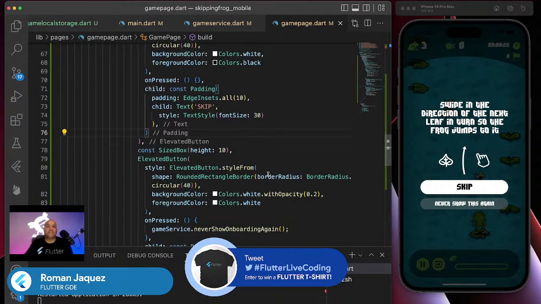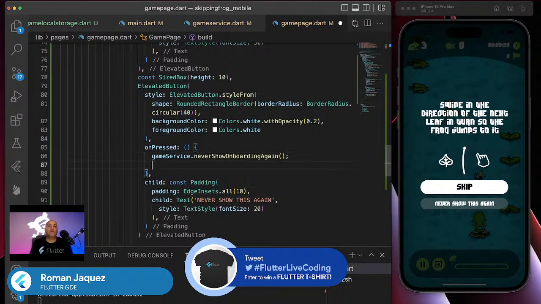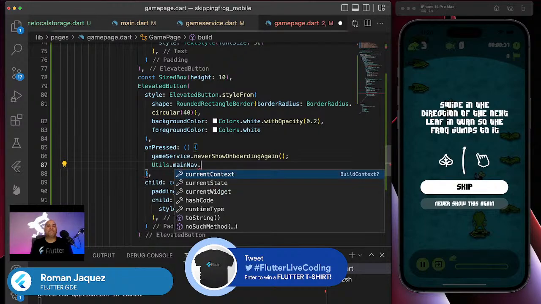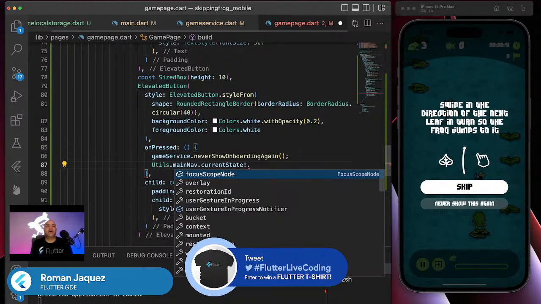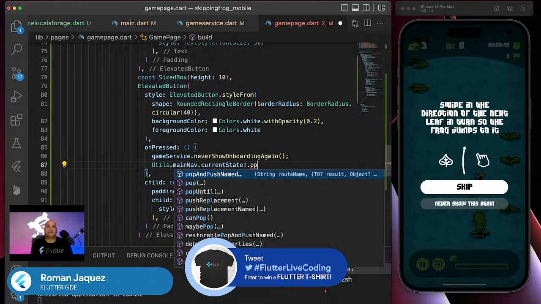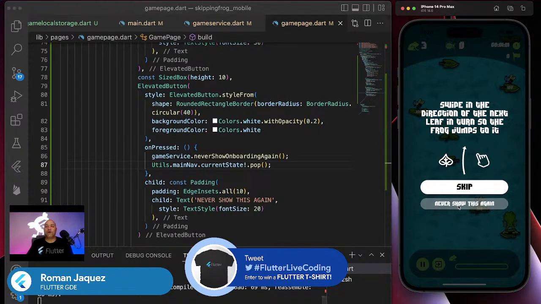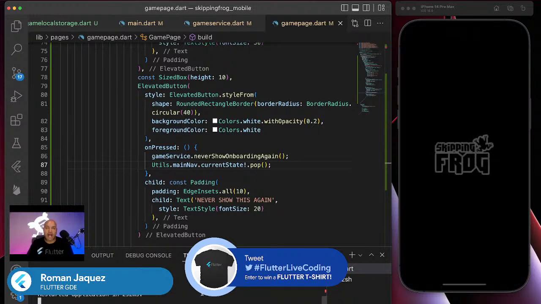Of course, I forgot to put the main thing in here. Utils dot main nav current state and then pop. That's what I forgot to do. So let's do it one more time and I think we should be good. That's it, guys. I've kept you here way too long. It's not going to show anymore. Now when I reload it, you're not going to see the onboarding.